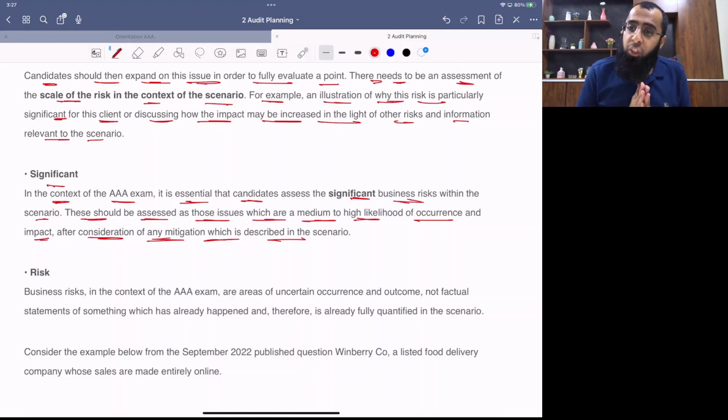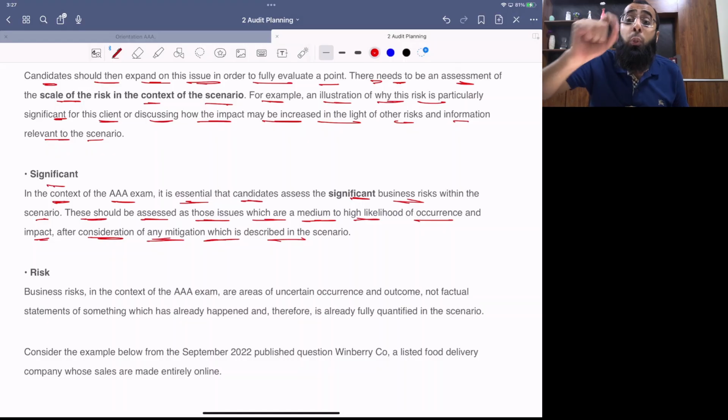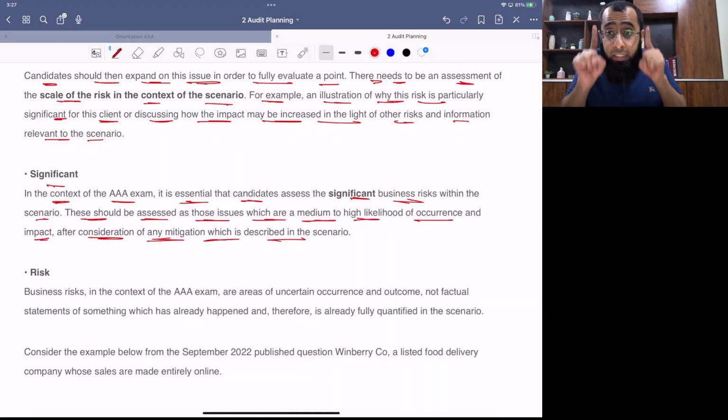And in the examination, the requirement will be using the exhibits, which means that you don't have to refer to any external information. And even if this wording is not written, then also you are not required to refer to any external information. Just focus on the question scenario. This applies to the business risk topic. Just focus on the question scenario.